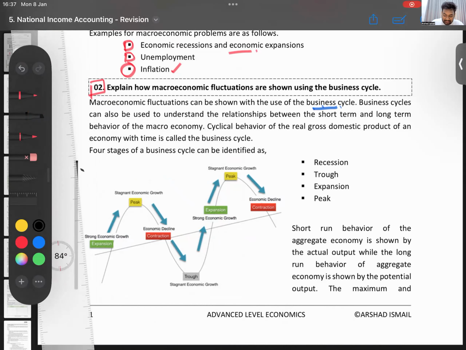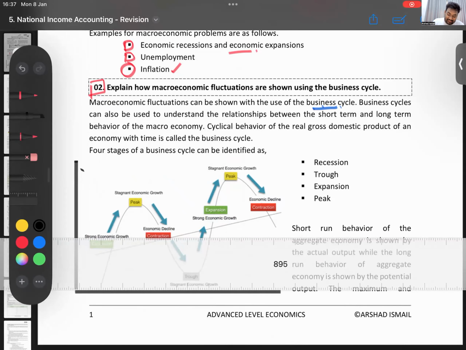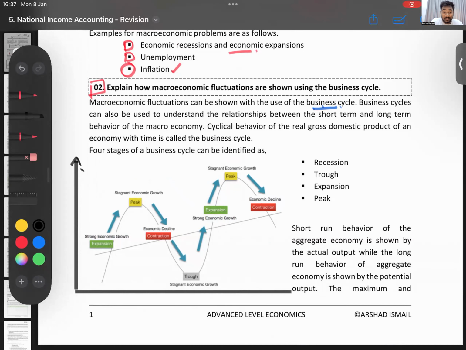Can someone tell me, guys, what is the vertical axis? How many of you all remember? This is the real GDP. What is the horizontal axis? This is time. Nice. Good to see you all remember.